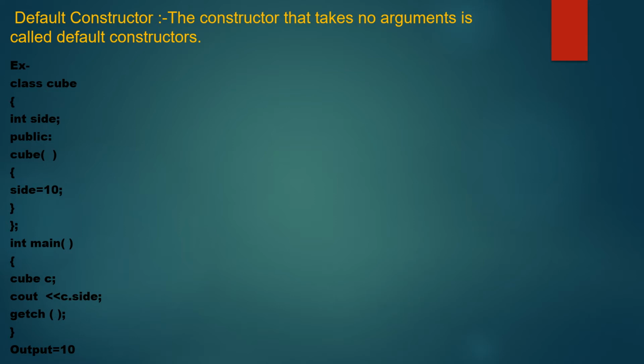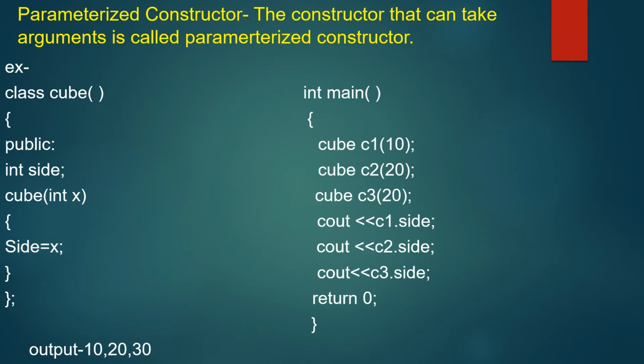Next we will see what a parameterized constructor is. The constructor that takes arguments is called a parameterized constructor. Let us take an example of a parameterized constructor. Here we take the cube class and in public, int side is a data member. Now coming to the constructor cube int x. Here I am using arguments. So the constructor having parameters is called a parameterized constructor. Now side equals x, and end the class.